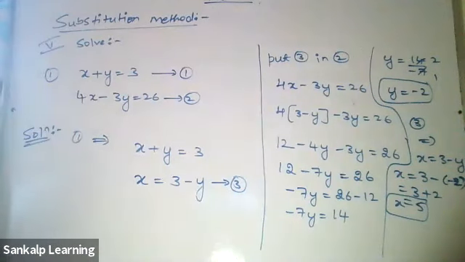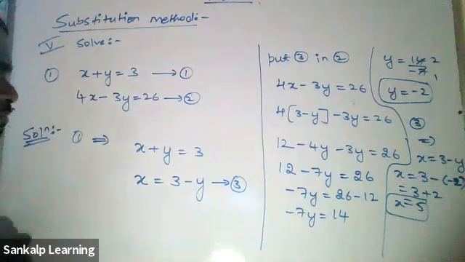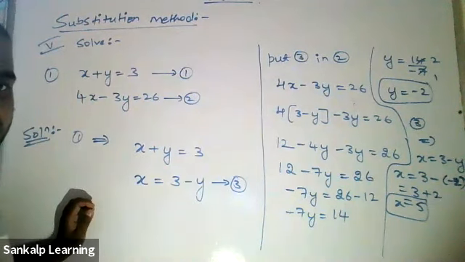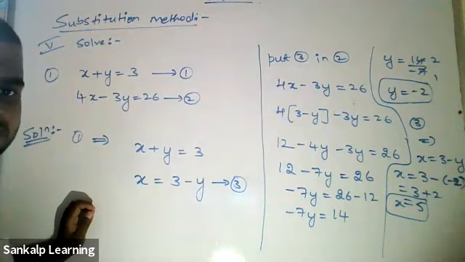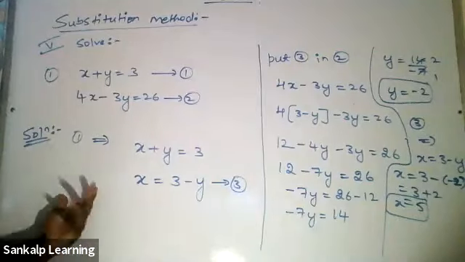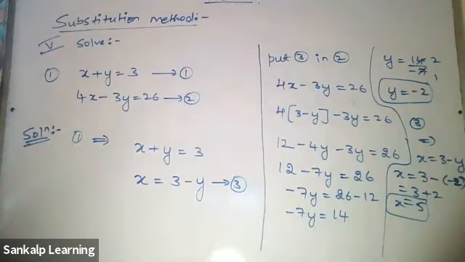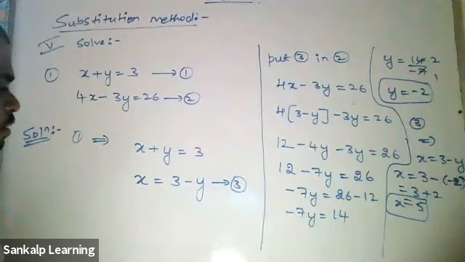Adarsh, if I'm not wrong. Yes, sir. Instead of taking x is equal to 3 minus y, you can directly take the first one, x plus y is equal to 3, and substitute y in that.